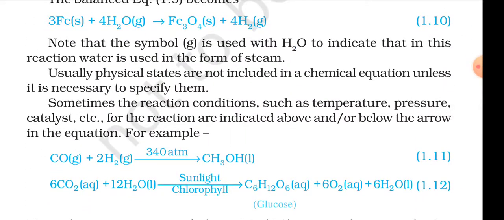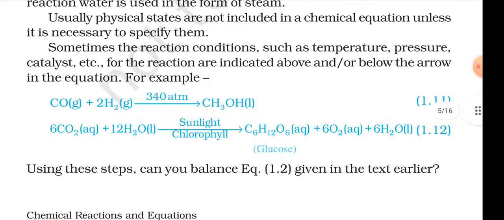Note that the symbol (gas) is used with H2O to indicate that in this reaction water is used in the form of steam. The physical states are usually not included in a chemical equation unless it is necessary to specify them. Sometimes the reaction conditions, such as temperature, pressure, catalyst, etc., for a reaction are indicated above and/or below the arrow in the equation.